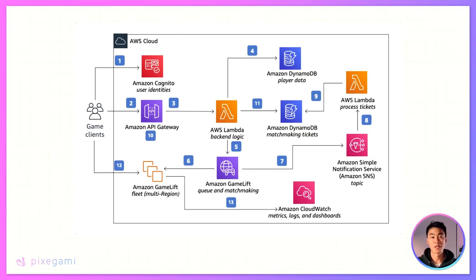Here's an example for something like a multiplayer game server. So if you want to have a Counter-Strike server or maybe something like League of Legends, here's how you can build it. There's a Lambda function connected to your database, and you can also use GameLift for the queuing and matchmaking system. And here you have a fleet of servers to run the actual game logic itself.